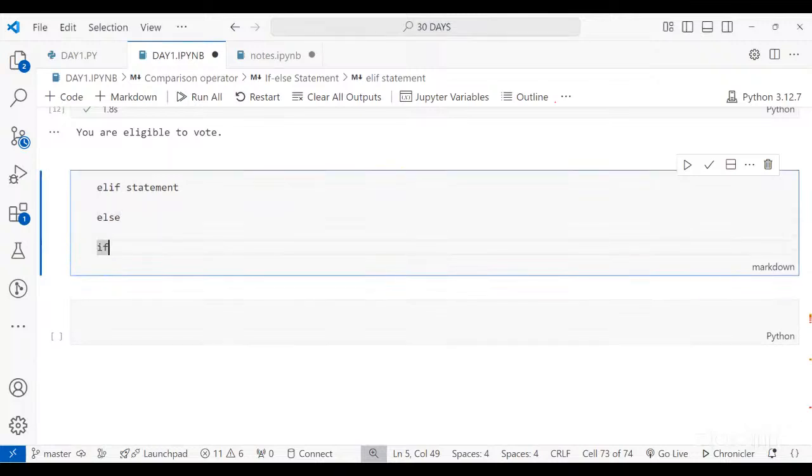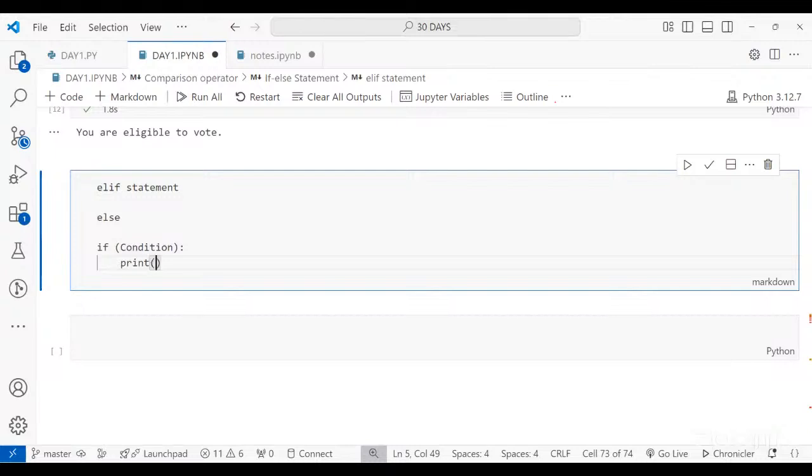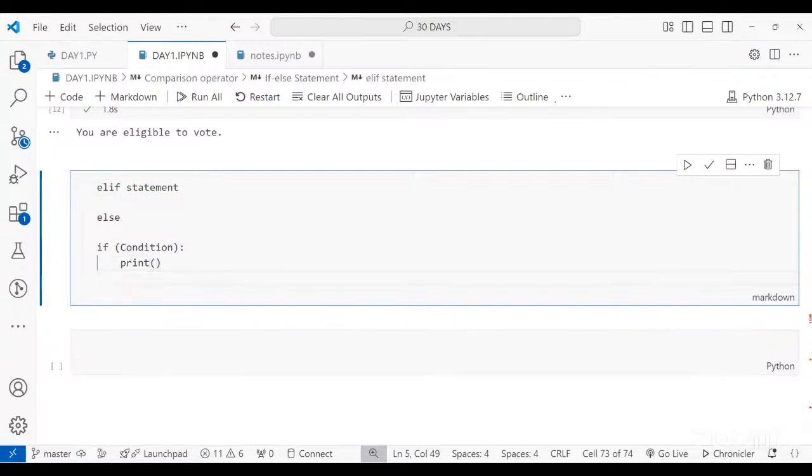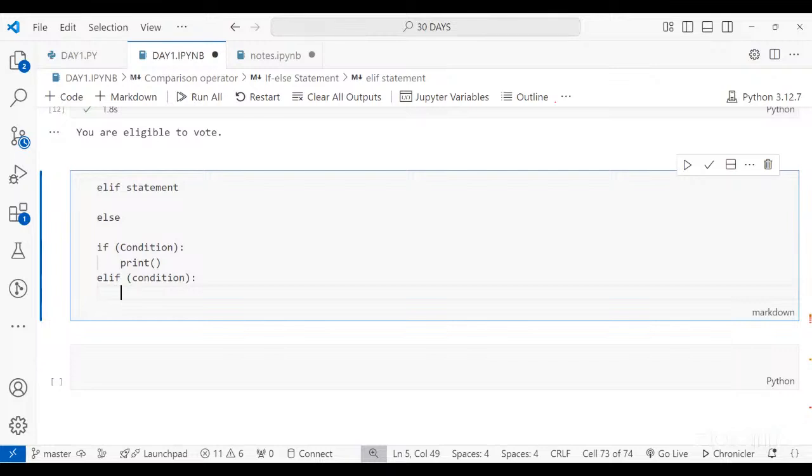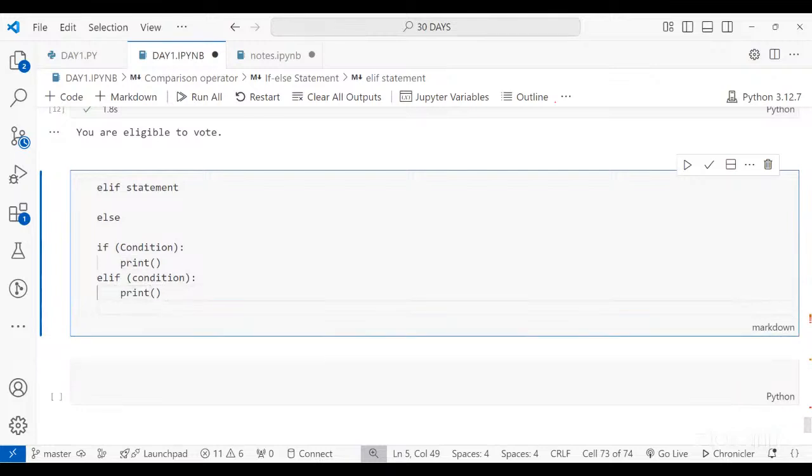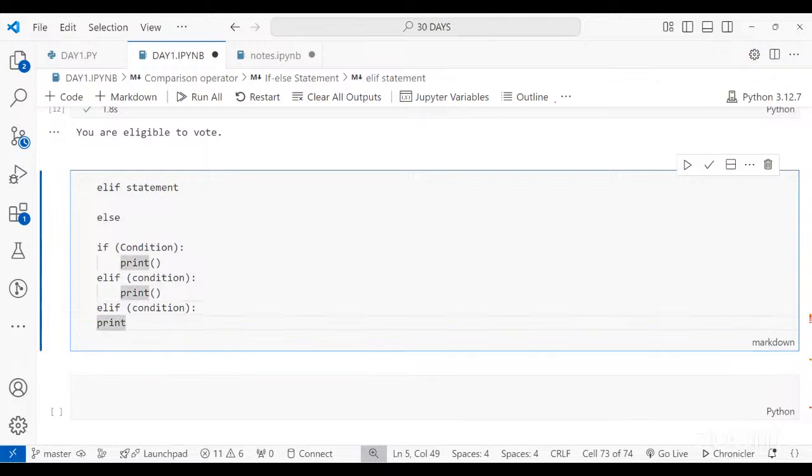So the sentence goes like you have to write if, obviously, because these are the conditional statements. So it will begin with if only. So first condition goes with the if. You have to write down the condition, then you have to add a colon, then you have to add 4 tab space, and then let's say I wanted to print something. Enter. I have a second condition, so I will write elif. Then I will again open a bracket, like you can write it without opening a bracket, I'm just mentioning the bracket. Condition. You write down the condition, you come up in the next line, add a tab space, write down the print statement. Come in the next line, elif again. Let's say I have another condition, which is my third condition. So I have to continue writing elif, and then I can write the print statement, adding indentation in the beginning.